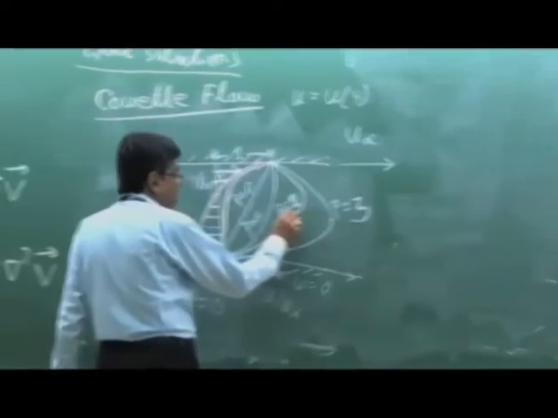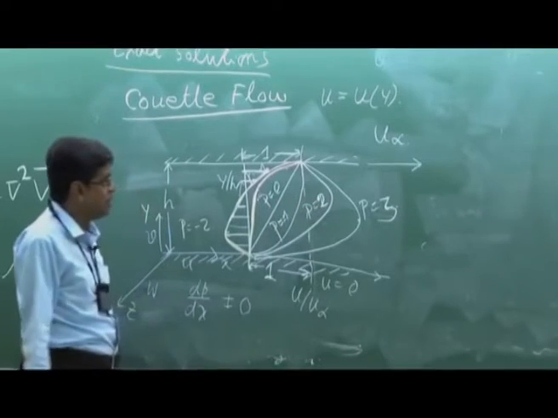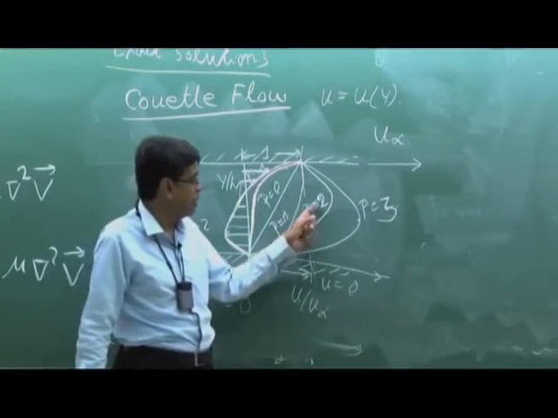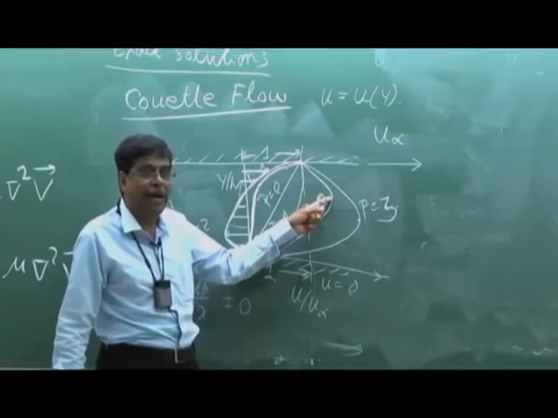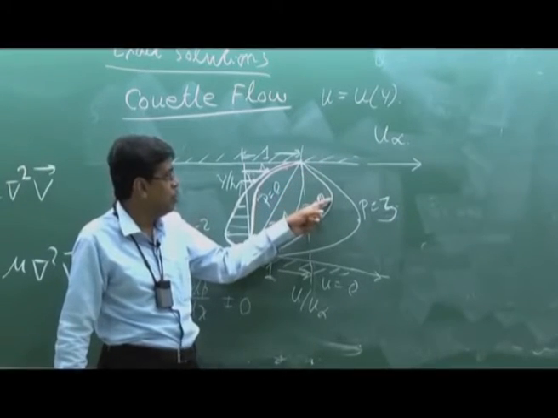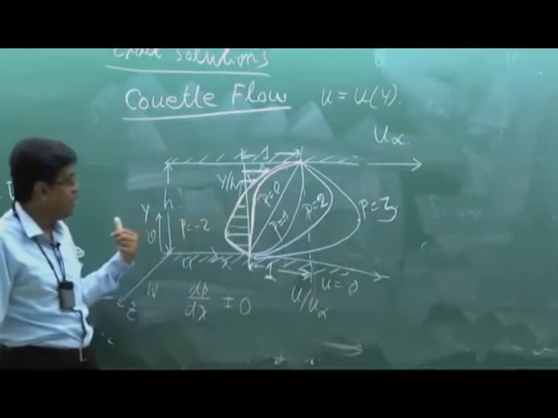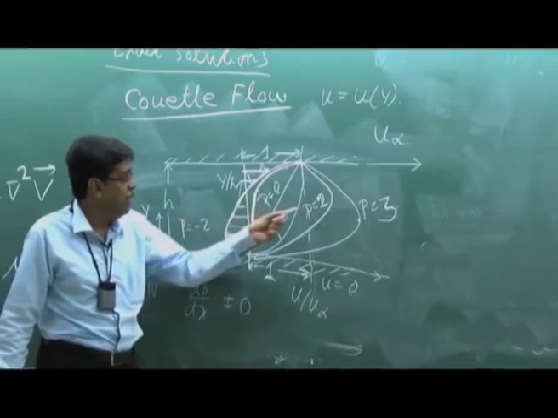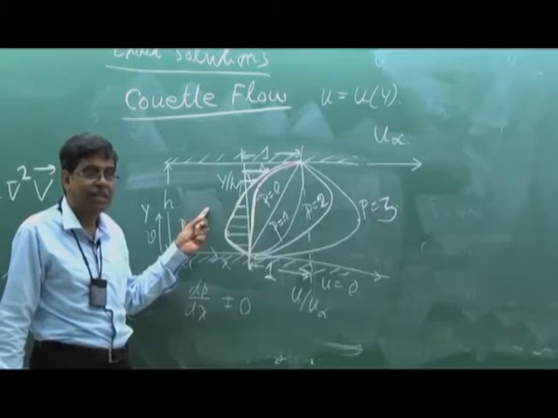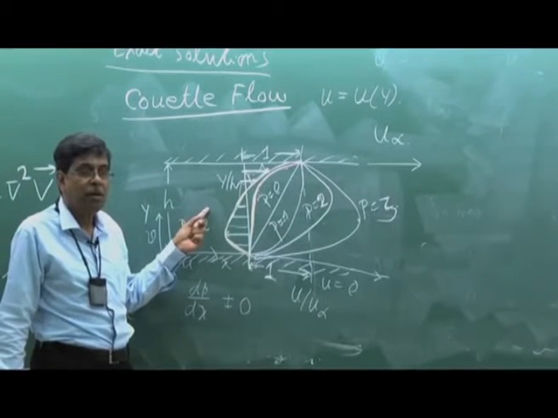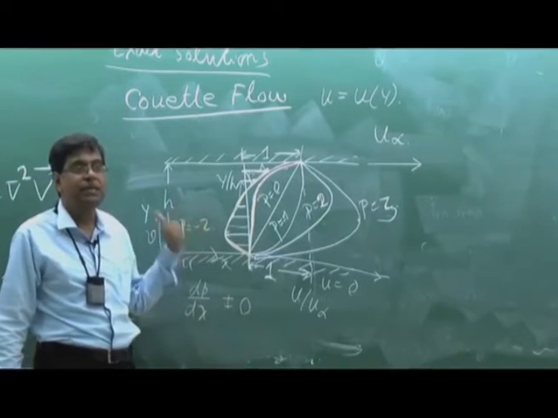And for strong favorable pressure gradients, the pressure driven flow aids the flow along with the shear driven to attain a velocity more than u infinity somewhere. Reverse is true when the pressure gradient is adverse, that means dp dx is positive, that is P is negative.